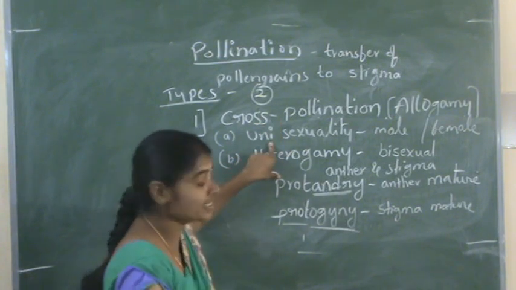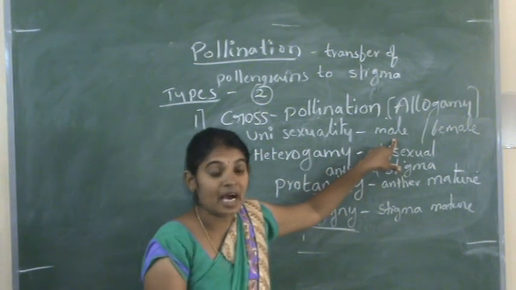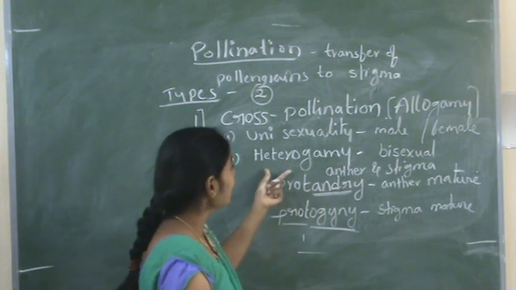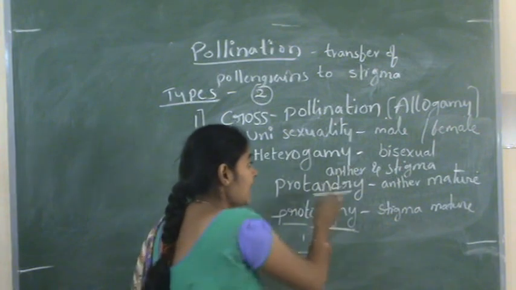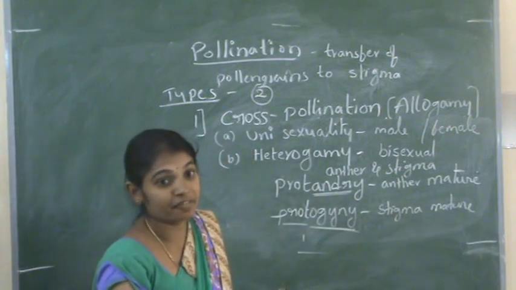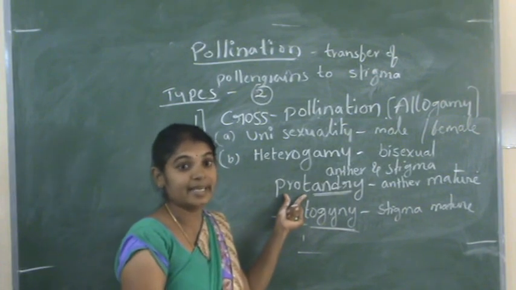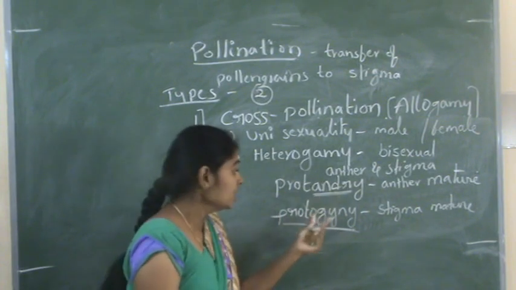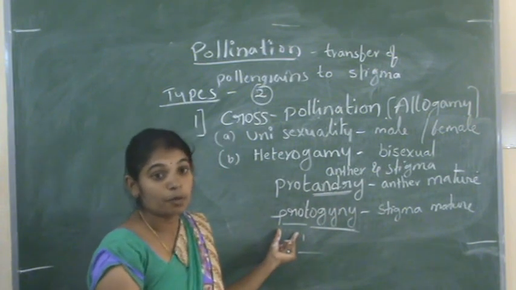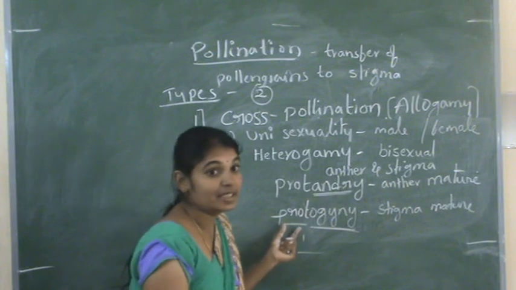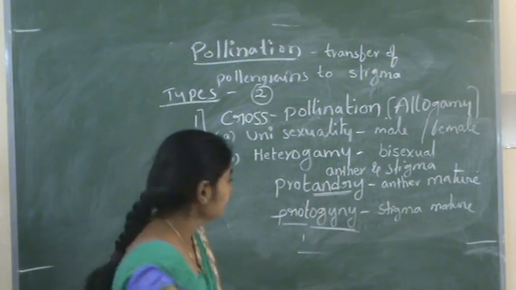So one is unisexuality, where male and female reproductive units are different, and the other is heterogamy. If it is a bisexual flower, the anther and stigma mature at different times. If the anther matures first, that condition is called protandry. If the stigma matures first, that condition is called protogyny. So these are the different types of cross pollination devices.